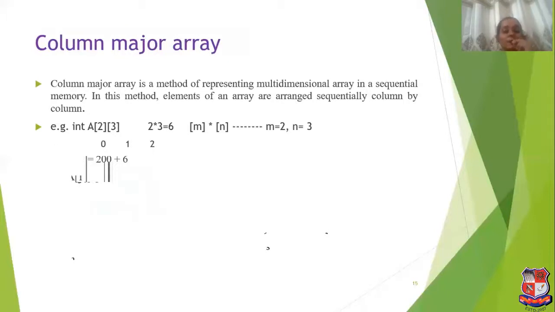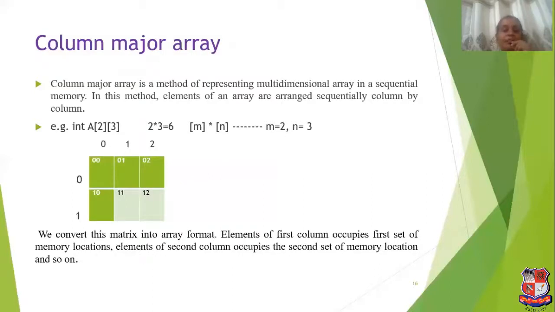Column major array is a method of representing a multidimensional array in sequential memory locations. In this method, elements of an array are arranged sequentially, column by column. In row major array, elements of the array are arranged sequentially, row by row, and in column major, elements are arranged column by column. So here again we have taken a 2 by 3 matrix, but the difference is we will convert this matrix in column form.